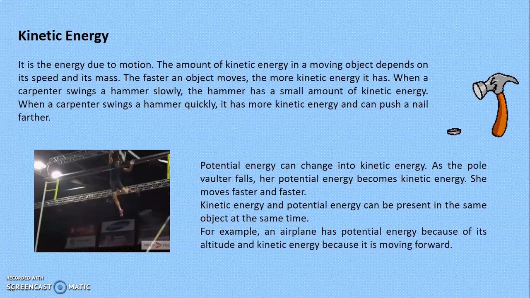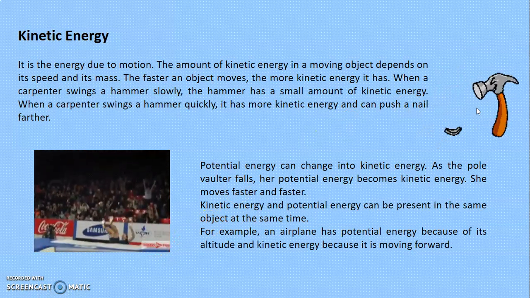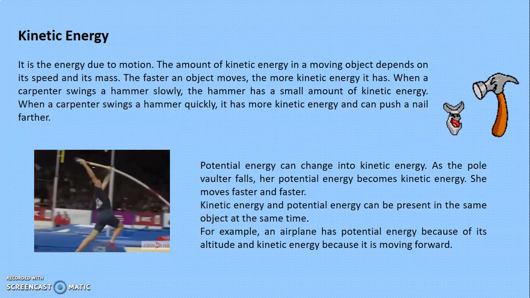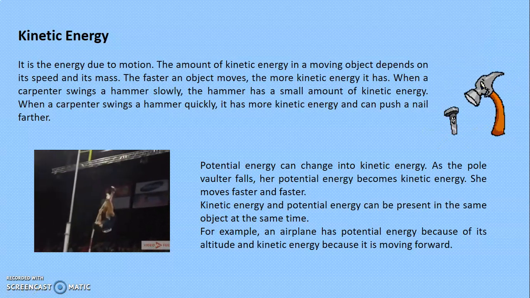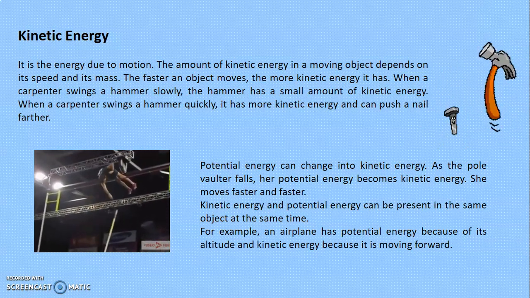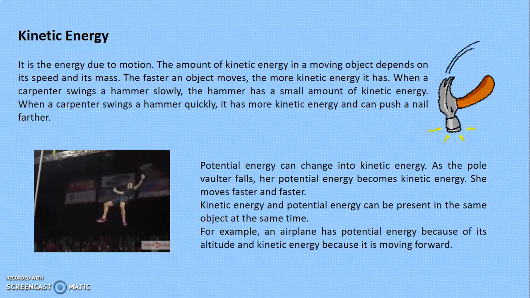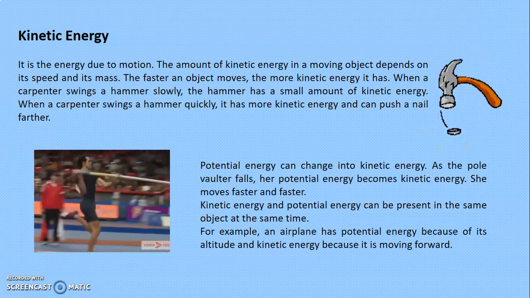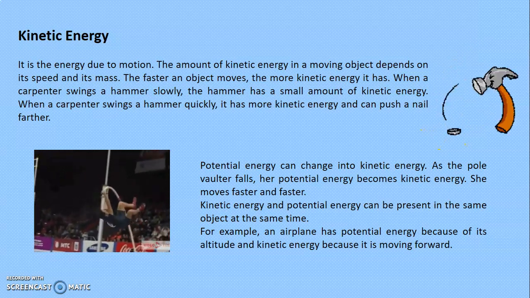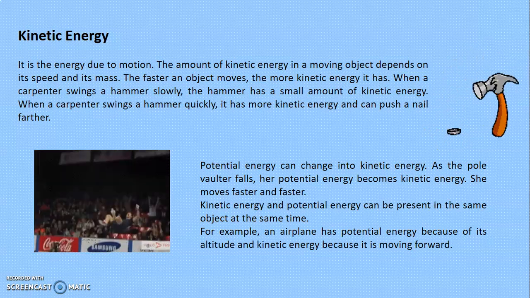When a carpenter swings a hammer slowly, the hammer has a small amount of kinetic energy. When a carpenter swings a hammer quickly, it has more kinetic energy and can push a nail farther. Similarly, the more mass a moving object has, the more kinetic energy it has. A moving beach ball has kinetic energy. If it hits a sand castle, it might knock down a wall. A basketball has more mass than a beach ball. If a basketball rolling at the same speed hits the sand castle, it might flatten the whole castle.